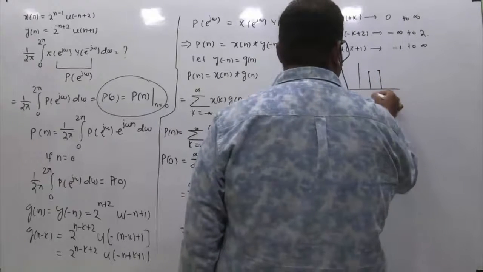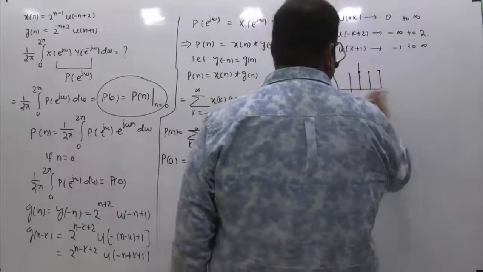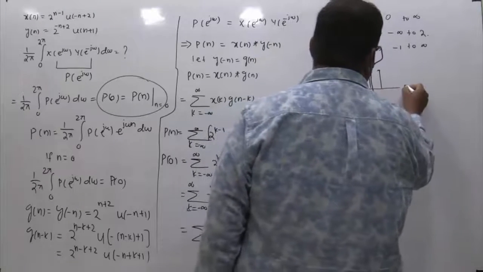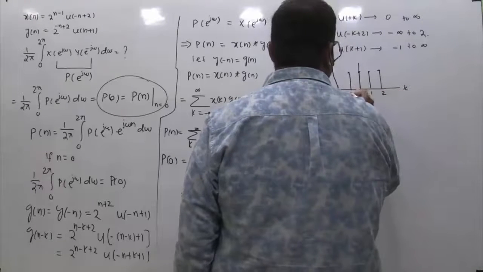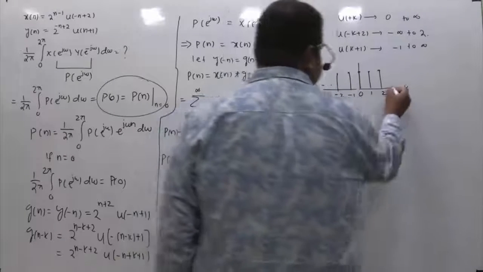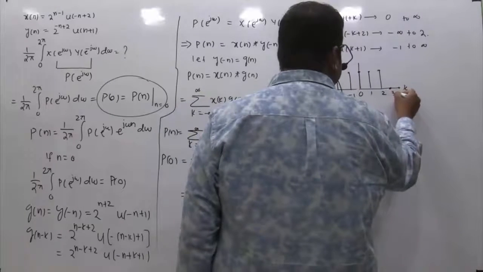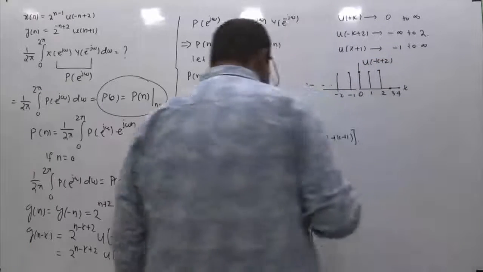This is minus 2, this is minus 1, this is 0, this is the k axis, right? So this is 0, this is 1, this is 2, and this is minus 1, this is minus 2, and so on and so forth. And these all points are 0. So this is the waveform of u of minus k plus 2.